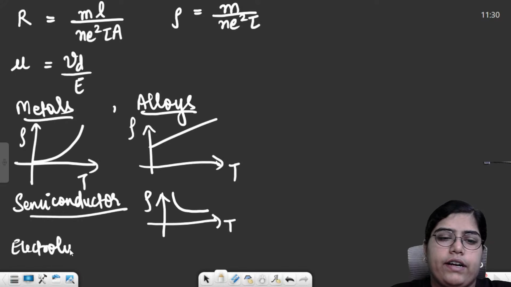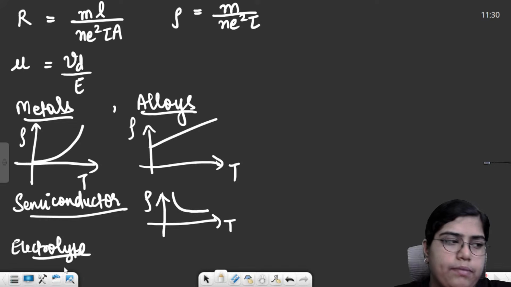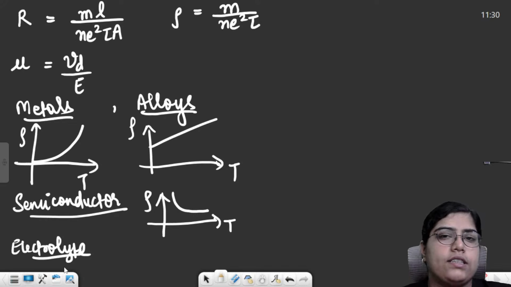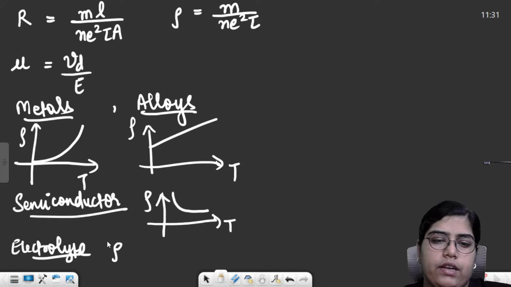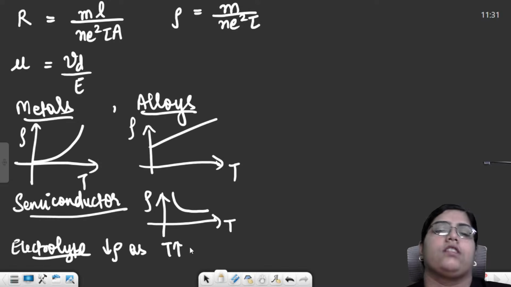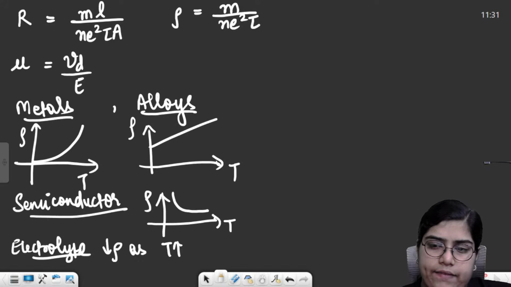For electrolytes, we didn't have any graph, but we had a relation. So the conductivity will increase, or the resistivity will basically decrease. For semiconductor and electrolyte, it is the same relation. The resistivity will decrease as the temperature increases. The same relation, right?